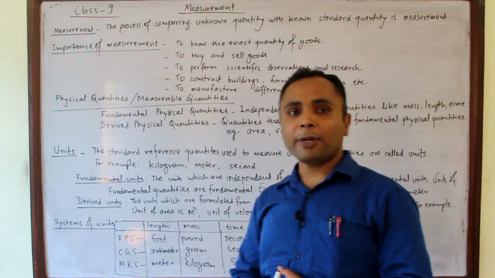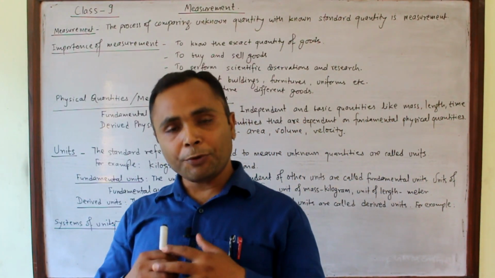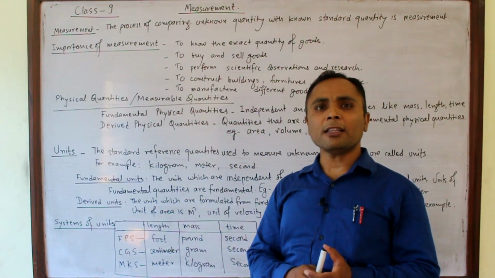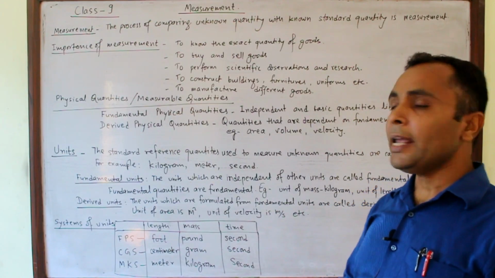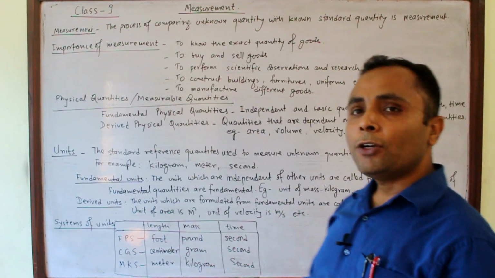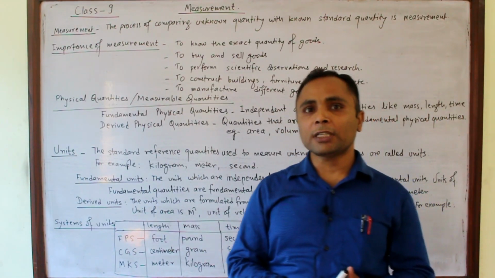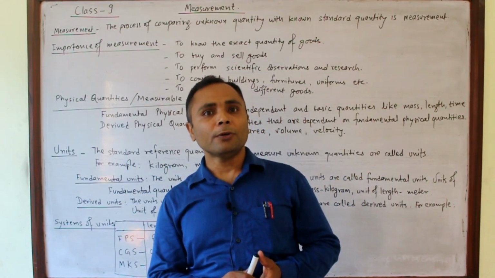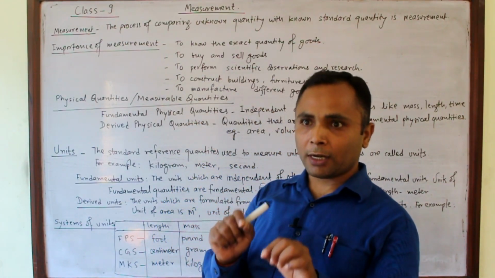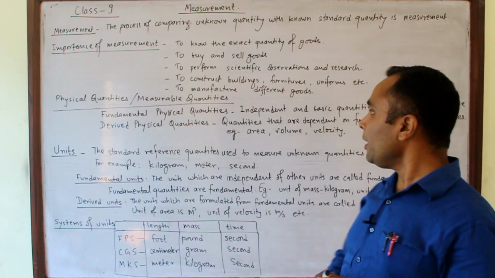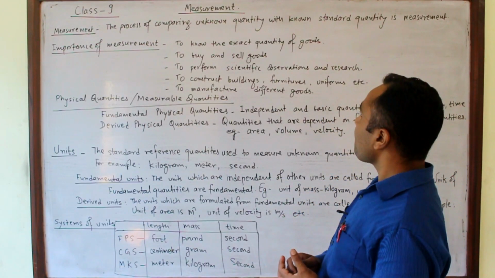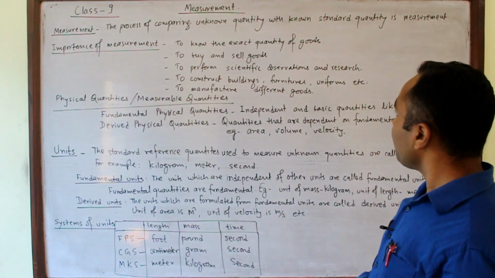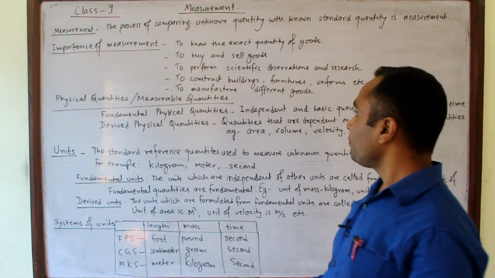And to construct buildings, furniture, our uniforms, dresses, and different other materials are prepared by measuring. And to manufacture different goods, a certain ratio of chemicals or input should be necessary in the manufacturing process.